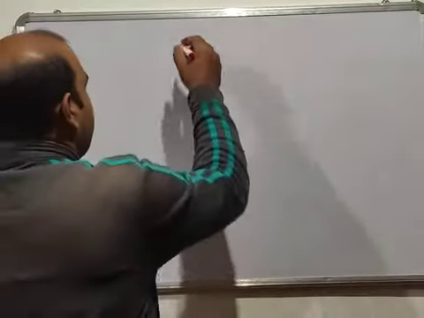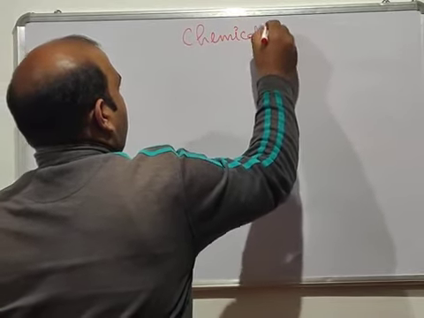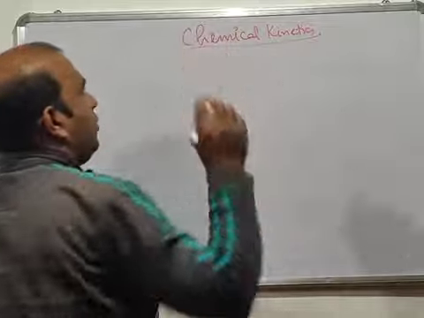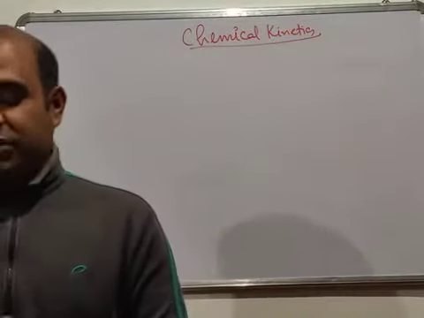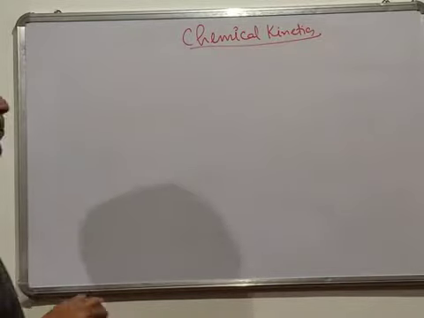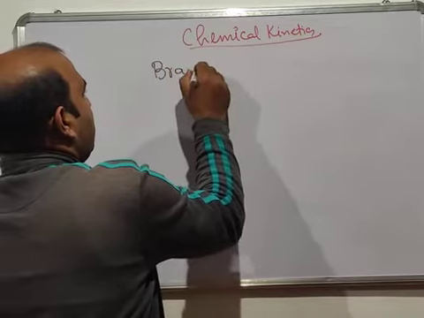So now let's get straight to the topic, that's chemical kinetics. So let's start chemical kinetics. So what's chemical kinetics? The big question here is, what's chemical kinetics? Chemical kinetics is basically a branch of physical chemistry.